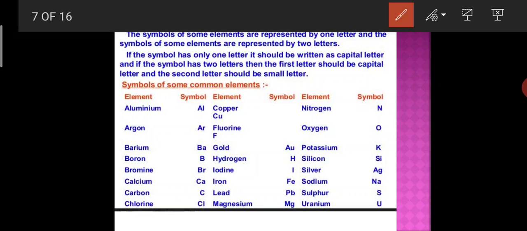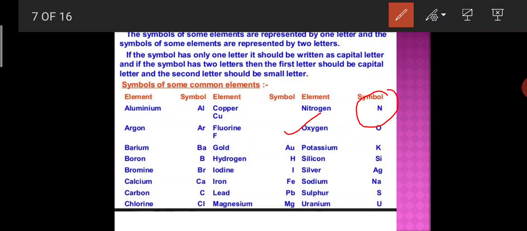If the symbol has only one letter, students, it should be written as a capital letter. For example, you can take the example of nitrogen. So, if the symbol has only one letter, it should be written as a capital letter. You can take another example, oxygen. So, it should be written as a capital letter.